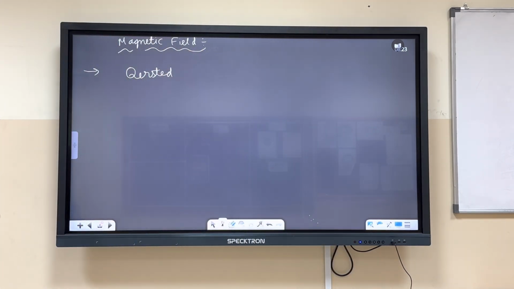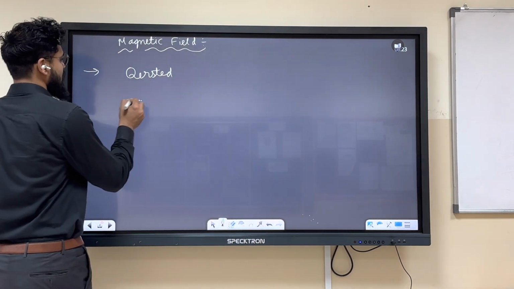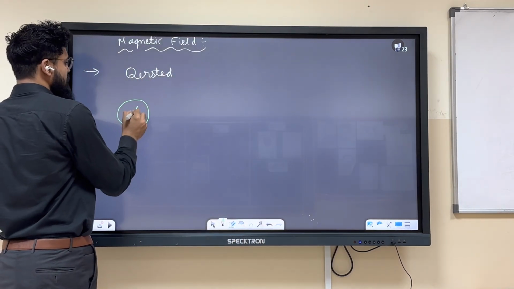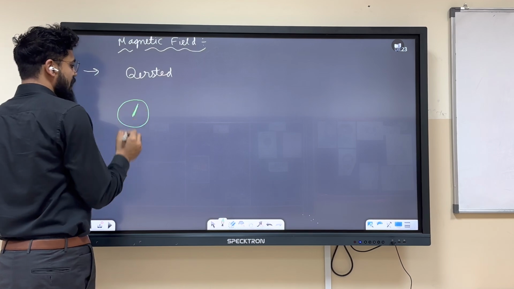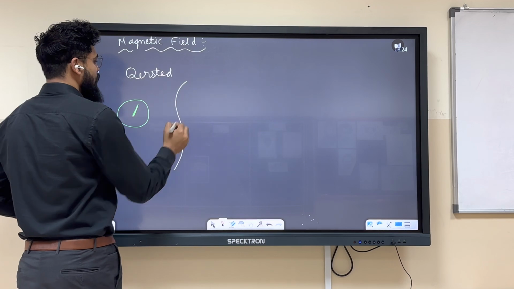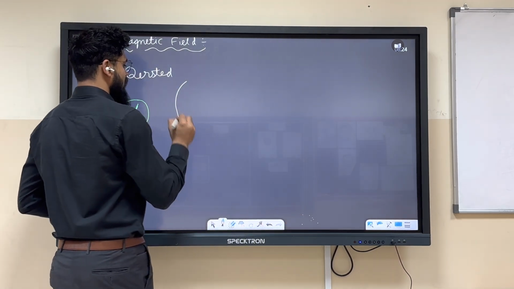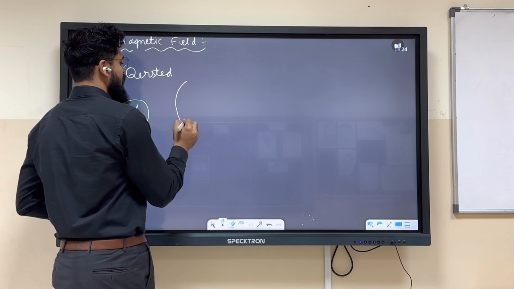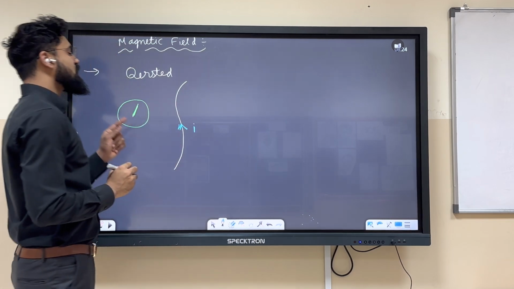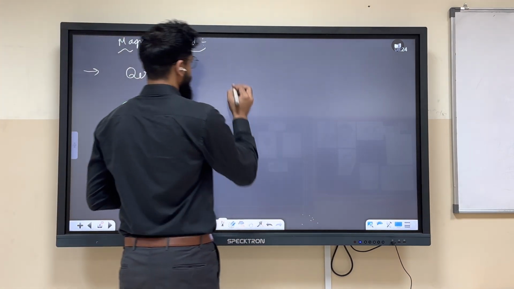So we should write something for Oersted, so that he will feel happy. This is a magnetic compass. If you put a current over here, the magnetic compass gets deflected.